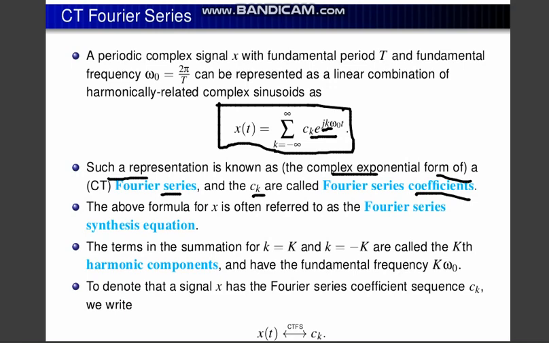The above formula for x(t) is often referred to as the Fourier series synthesis equation. The terms in the summation for k equal to capital K and k equal to minus capital K are called the kth harmonic components and have the fundamental frequency k omega naught. To denote that a signal x(t) has the Fourier series coefficient sequence c_k, that means if we apply CTFS, continuous time Fourier series, to x(t), we will get c_k out of it.